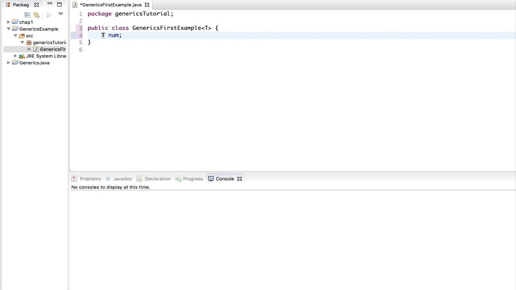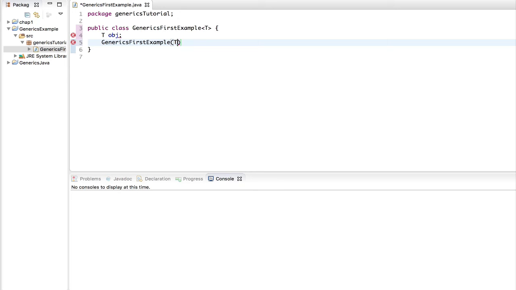That's one of the other advantages that was not available in the pre-generics Java programming suite. So let's erase this and replace it with T, and then maybe change the variable's name to something like object, and then let's use it.